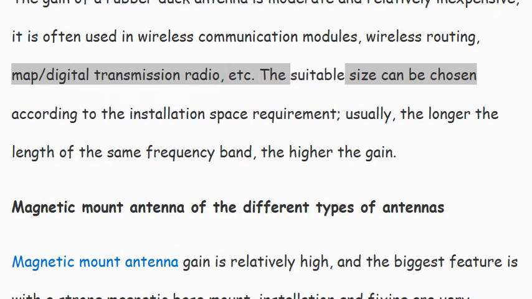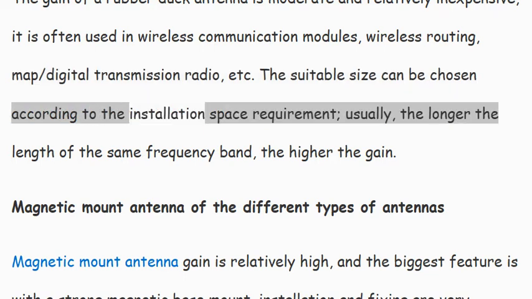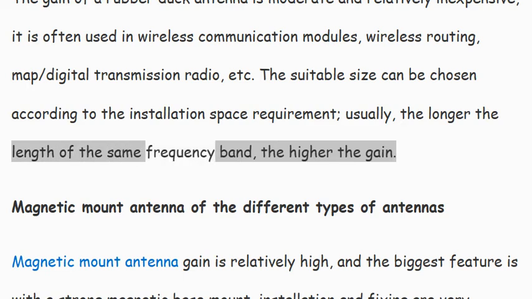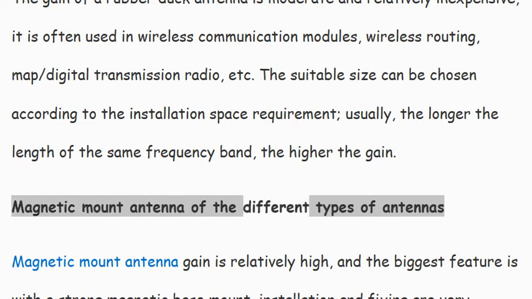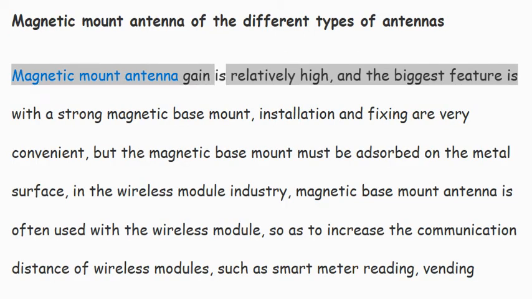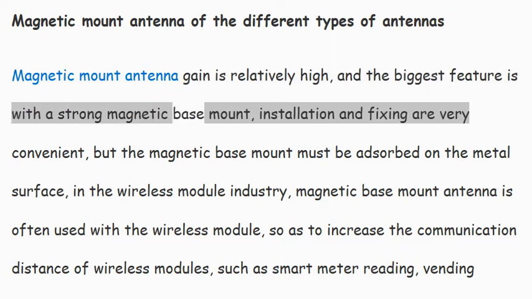The suitable size can be chosen according to the installation space requirement. Usually, the longer the length in the same frequency band, the higher the gain. Magnetic mount antenna, of the different types of antennas. Magnetic mount antenna gain is relatively high, and the biggest feature is the strong magnetic base mount.